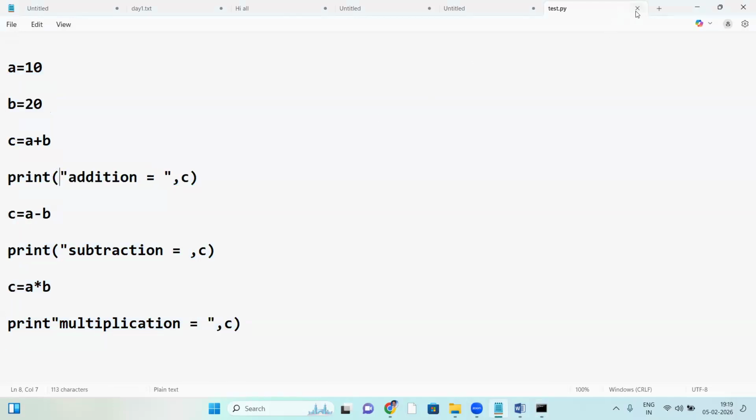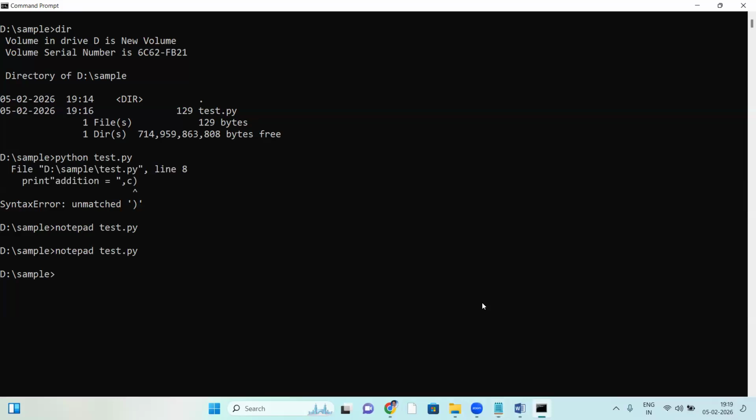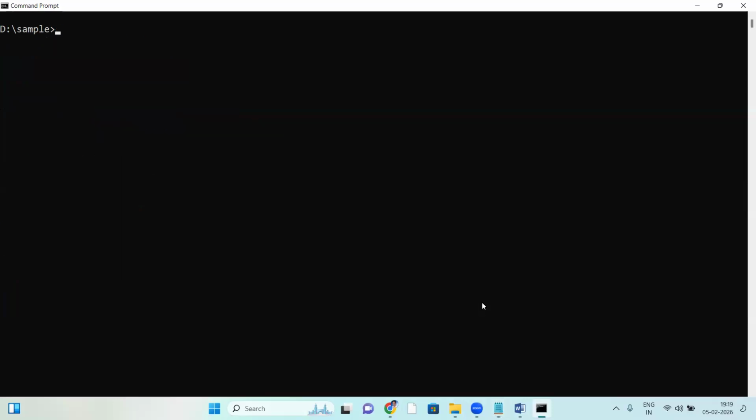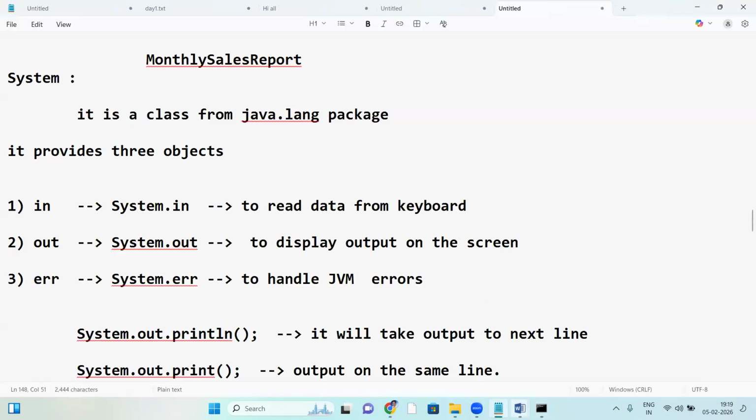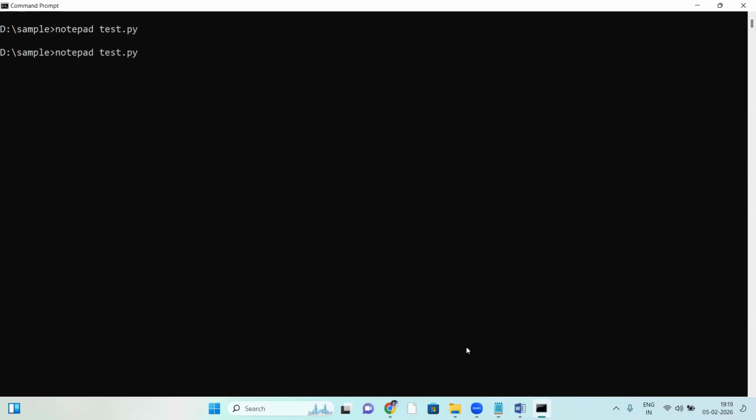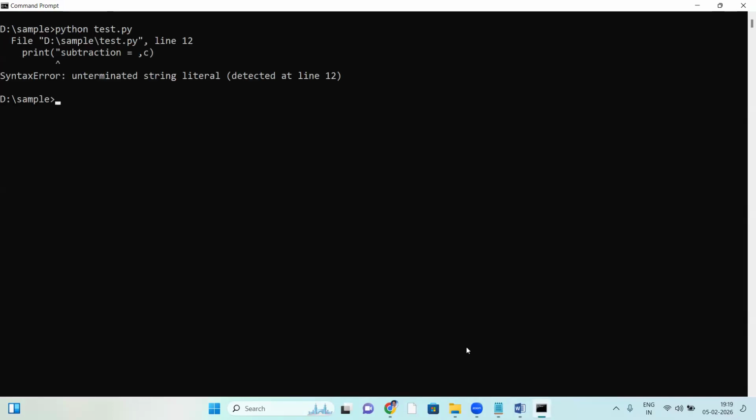Yes, correction is done. Save and run it here. CLS, save, run it. See, I'm using the up arrow key to get the previous commands. The command prompt maintains the history, so the up arrow key brings back all the previous commands. Yes, CLS. See that.